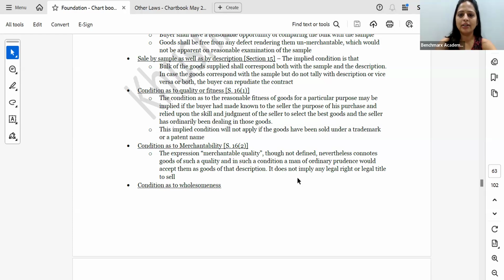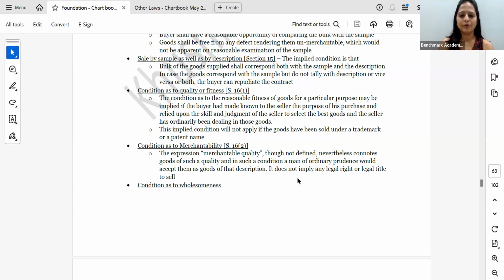So if I go to the dentist to get a denture made, then in that case, the quality or the fitness, why is the goods made? So that it has to fit the jaw. Now, if it is not fitting the jaw, then it is not fulfilling the condition only for which I am getting the denture made, correct? So the quality of fitness is violated.